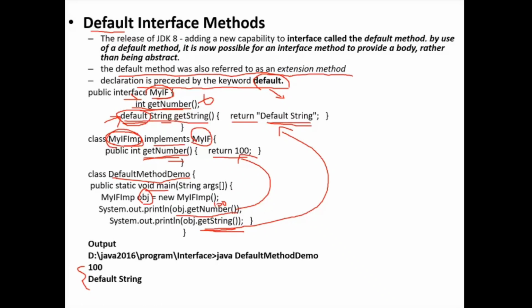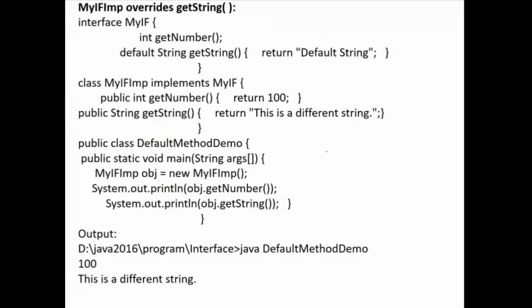We can also override the default method in the derived class. We will see the next example. Here get number is an abstract method, and this is a default method.